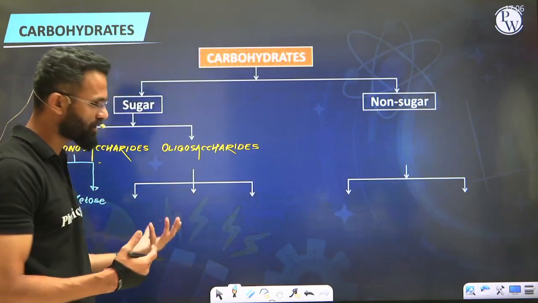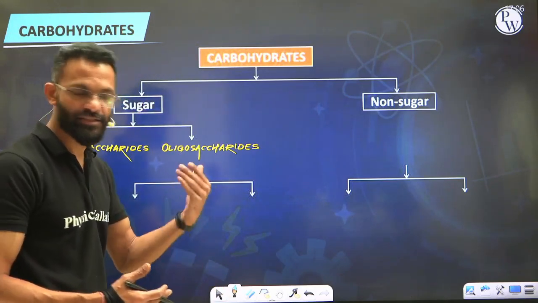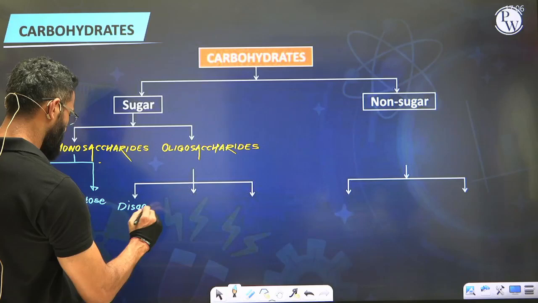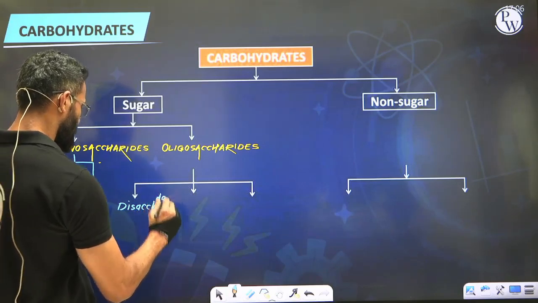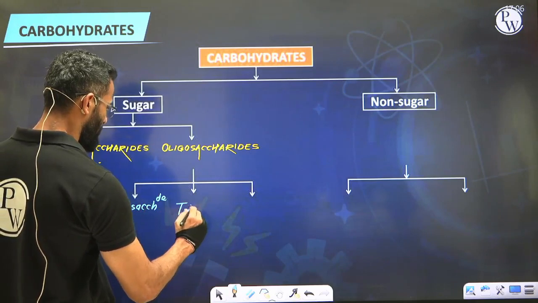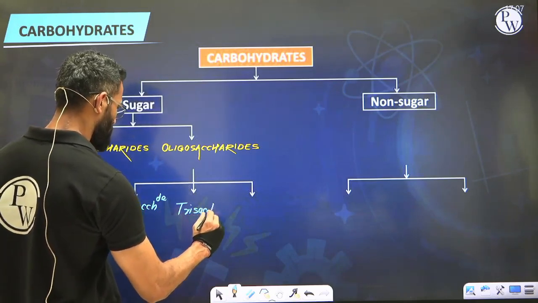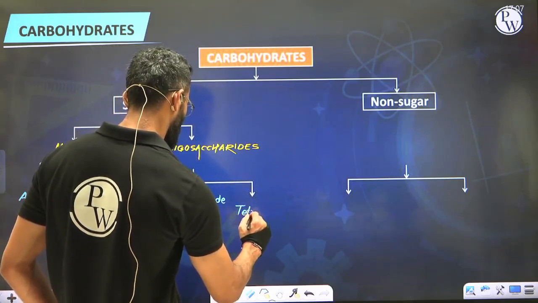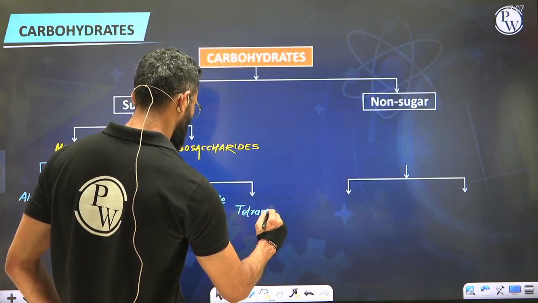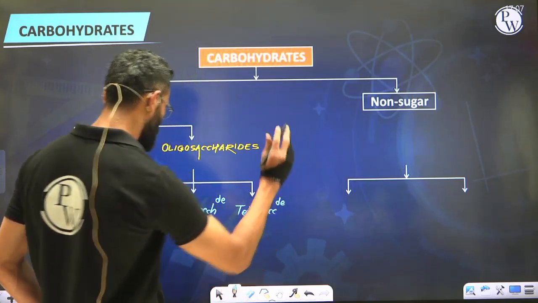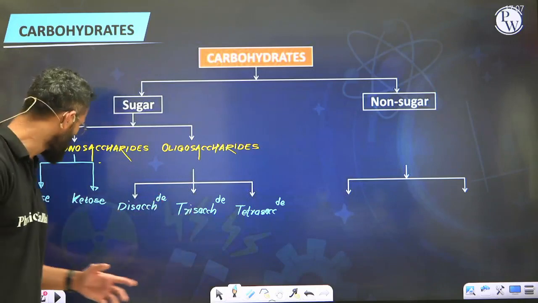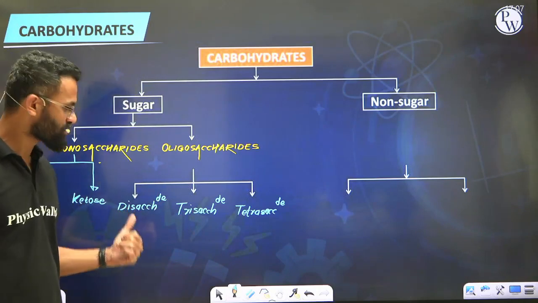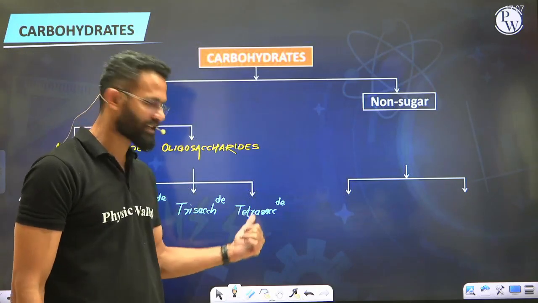In our syllabus we talk about only three classes of that: disaccharide, trisaccharide and tetrasaccharide. An example of each one of these we already know. Under aldoses we have glucose, for ketoses we have fructose, disaccharide sucrose, trisaccharide raffinose, tetrasaccharide stachyose.